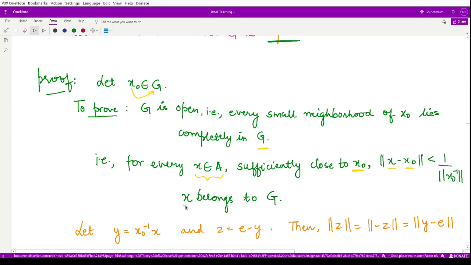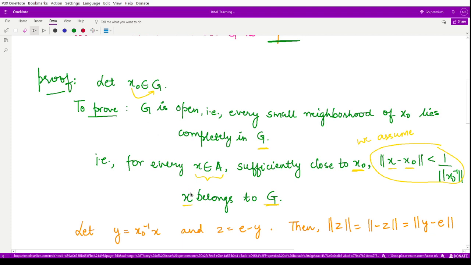This we assume, and we will prove that x belongs to G in order to prove the openness of this set G.